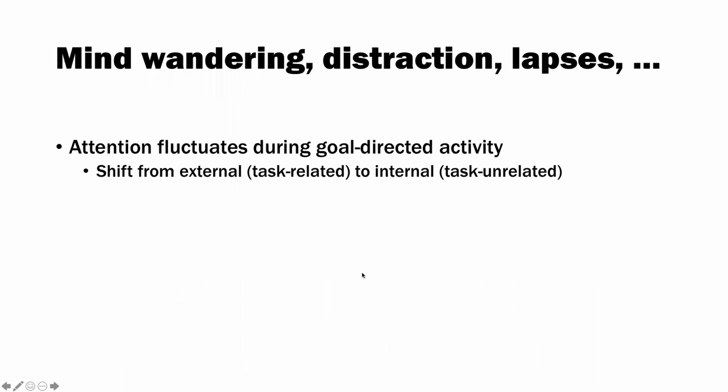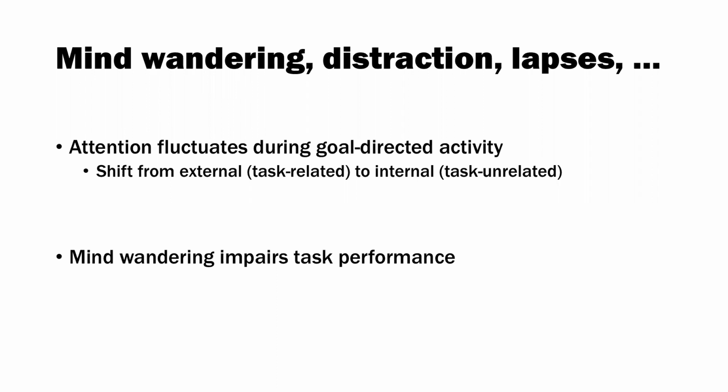We often hear terms like mind wandering, distraction, attentional lapses, task-unrelated thoughts, and a range of other terms, but they're all generally referring to this phenomenon that attention fluctuates during goal-directed activity, and often in a way where there's a shift from external stimuli or task-related thoughts to internal stimuli or task-unrelated thoughts. Some reports even put this as occurring up to 50% of our waking hours. And this can be a problem because mind wandering impairs task performance.